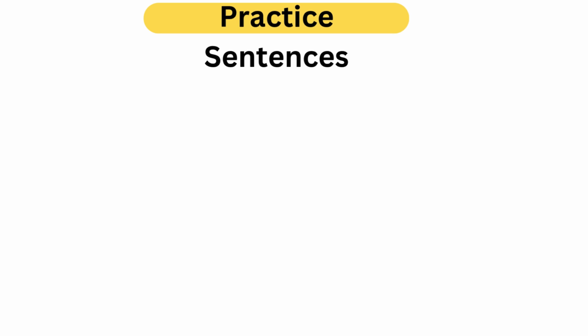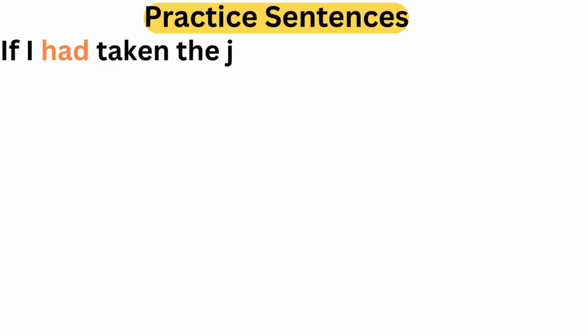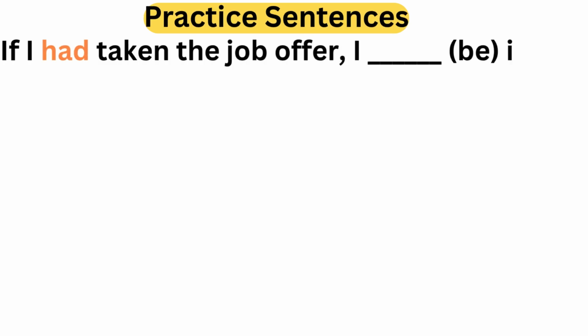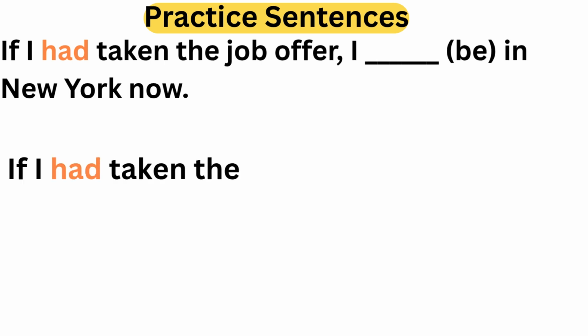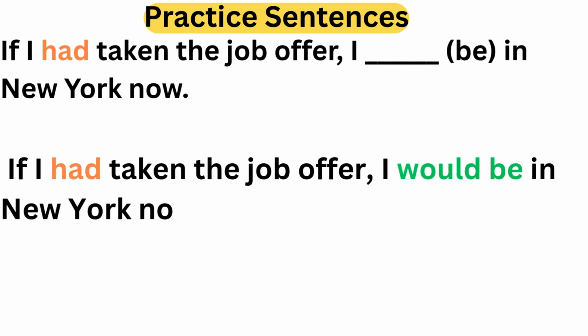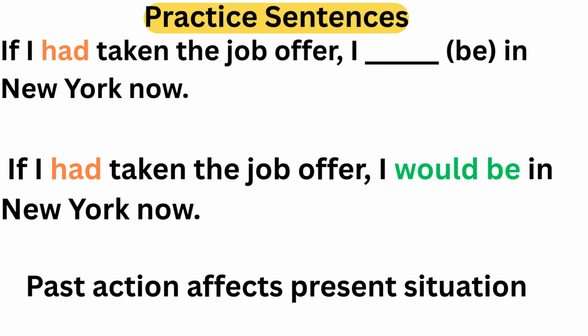Practice sentences. If I had taken the job offer, be in New York now. Answer will be, if I had taken the job offer, I would be in New York now. In this sentence, a past action affects present situation.